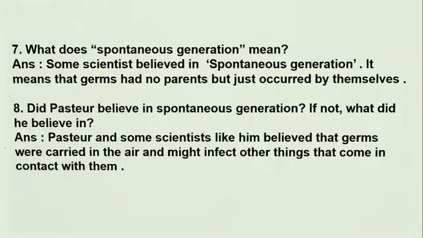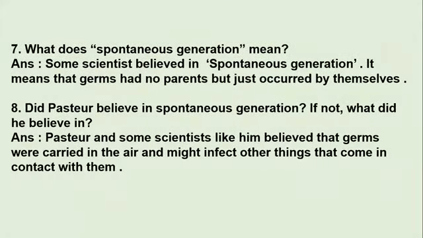Next question. What does spontaneous generation mean? So you have to write the meaning of spontaneous generation. Spontaneous is something which happens quickly, an unplanned thing. Okay, so the answer is, some scientists believed in spontaneous generation. It means that germs had no parents but just occurred by themselves. So there were some scientists who believed that germs had no parents and they were just occurring by themselves. They were present in nature by themselves. So this is about spontaneous generation.